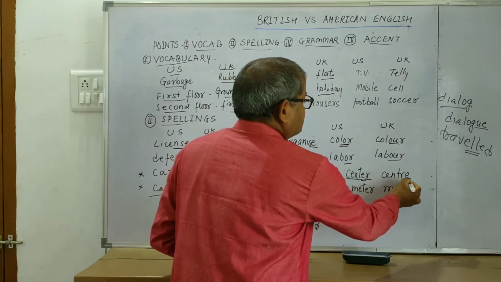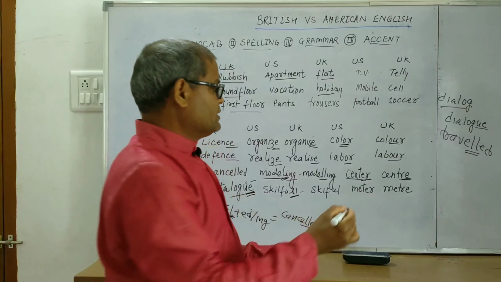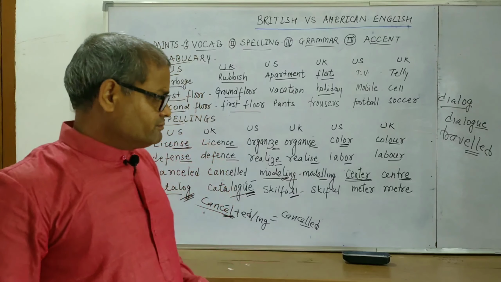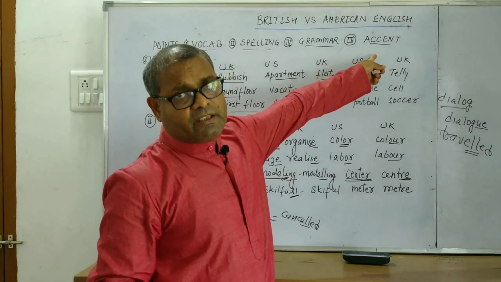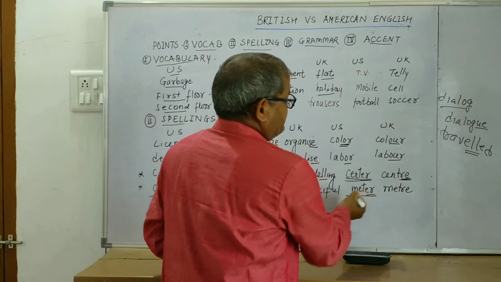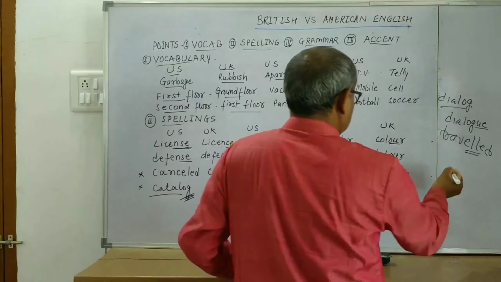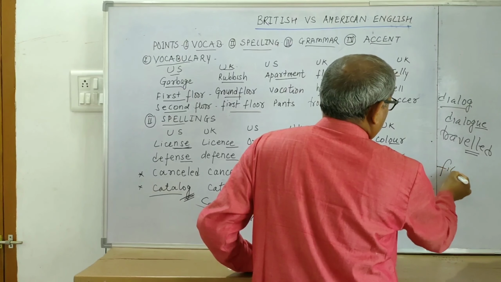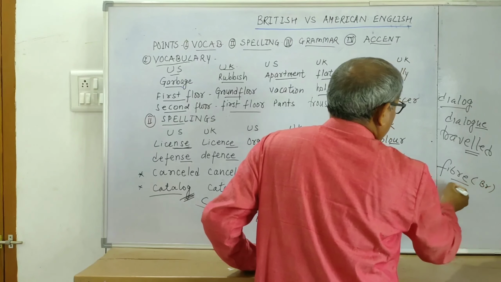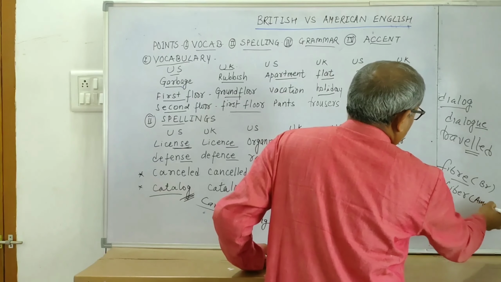So here we use ER, and here we use RE. I will tell you later on. In American English, it is pronounced as center, which we shall be discussing at the time of taking up accent. See the spelling of meter, METER, and it becomes METRE. Or we can take some examples like fiber, FIBRE, this one is British, and FIBER, this one is American.